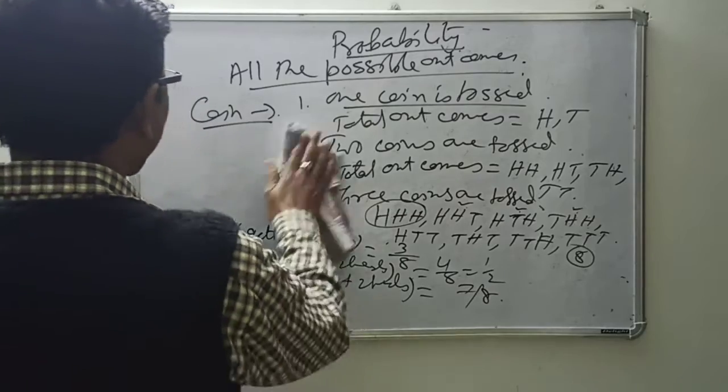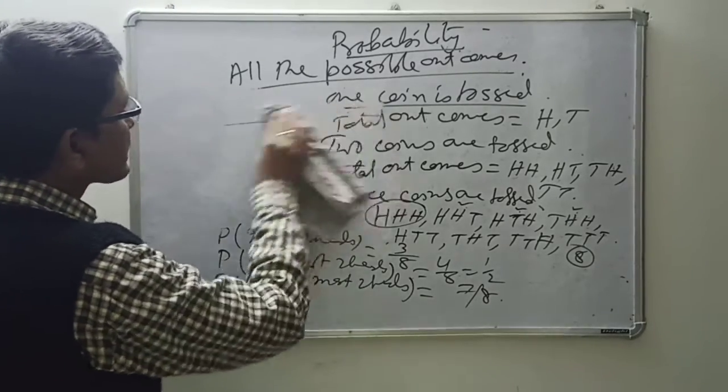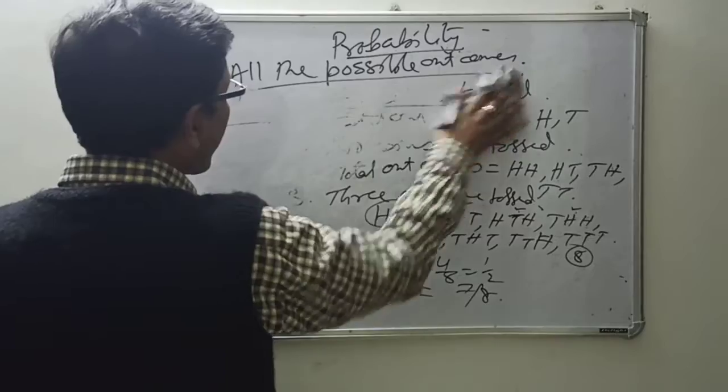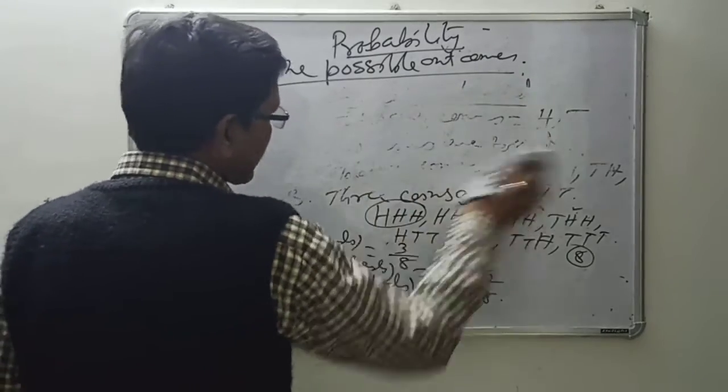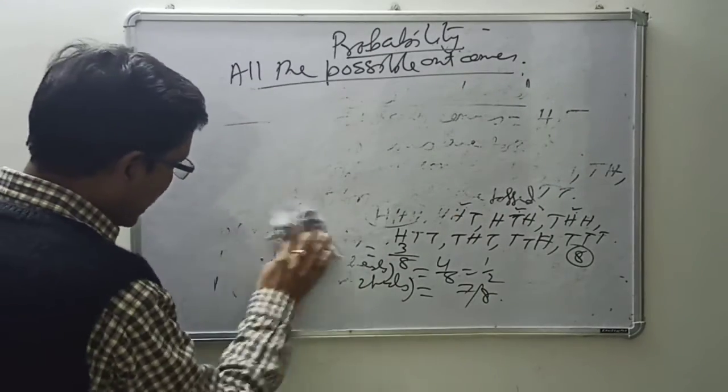And another type of problem we'd like to discuss today is the dice problem. 1 die is thrown or 2 dice are thrown. Maximum 2 dice we will have.